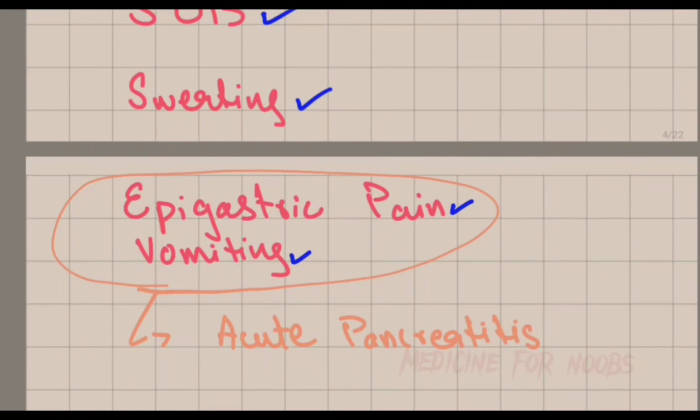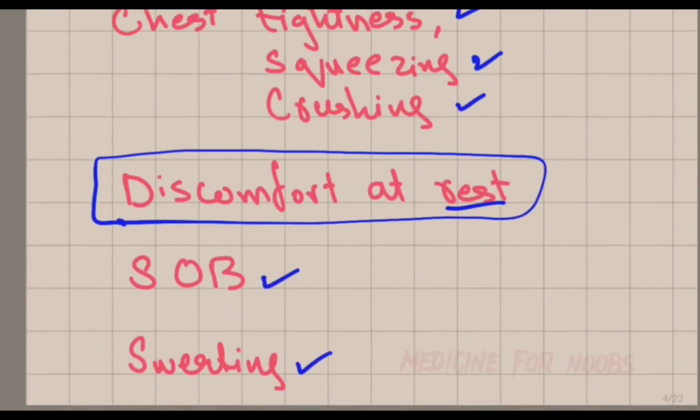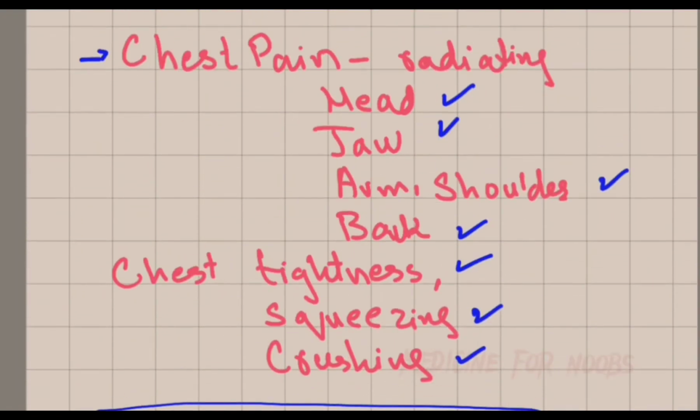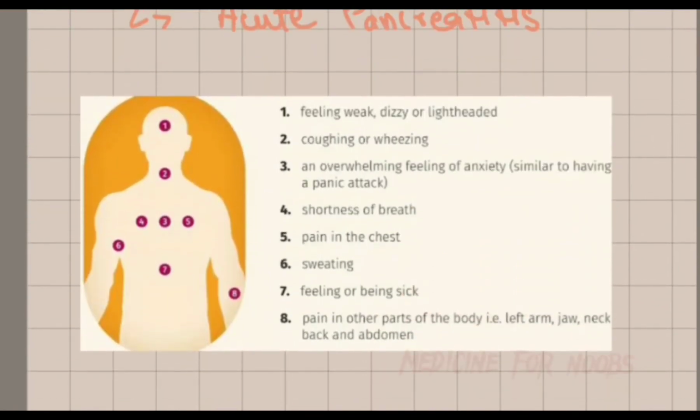And keep in mind that these two symptoms are related to acute pancreatitis also. So if the patient comes to you with only these two, then don't label them as acute pancreatitis. It can also be a case of unstable angina. So you have to check for the other signs and symptoms, ECG and other things. So that's the clinical picture.